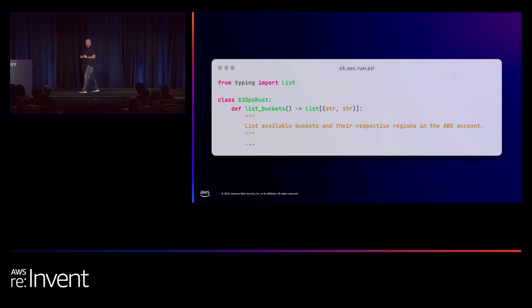And how does the interface file look? It's a very simple stub that doesn't contain any code. It just contains the definitions, names, code hints, and description.